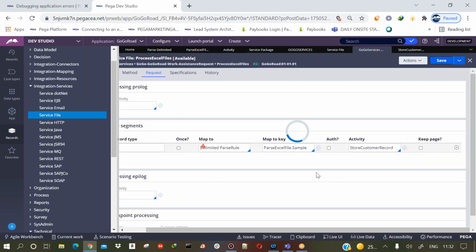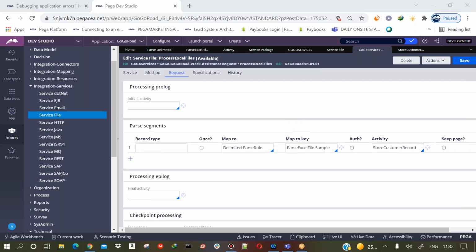Right, still saving. So first I created one parse delimiter rule. Why? What is the purpose of parse delimiter? Parse delimiter will generally map the columns that are present in the Excel to the properties that are present in a class. Whatever data is there in a particular column, it will map to a particular property. For example, you have a customer ID column in the Excel. It will map to the customer ID property in that particular class. That's what the parse delimiter will do.